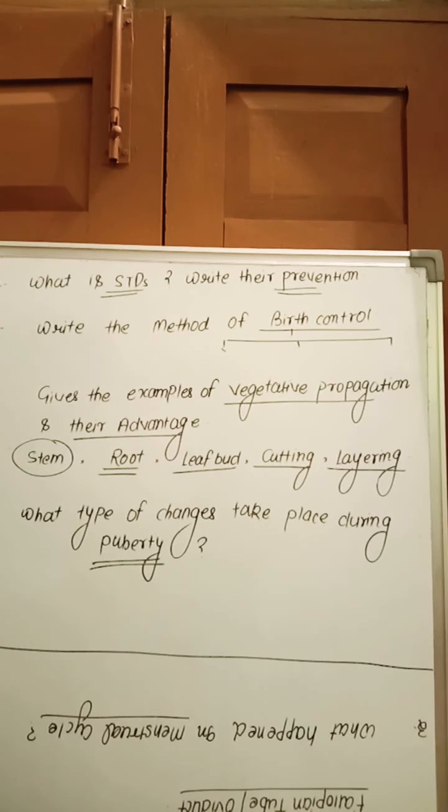At this stage many changes take place in girls and boys: ovaries and testes start developing, secondary reproductive organs start maturing and developing, and hormones are also secreted. In boys, the pitch of the voice changes, facial hair comes, and the shoulders broaden. In females, mammary glands develop and hips and shoulders broaden. So those are the changes.